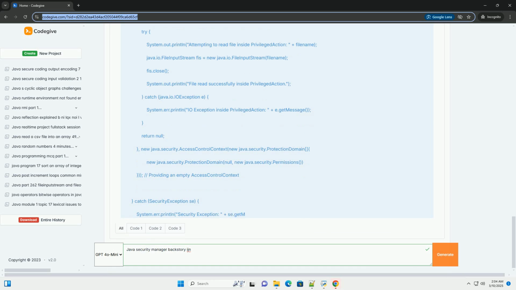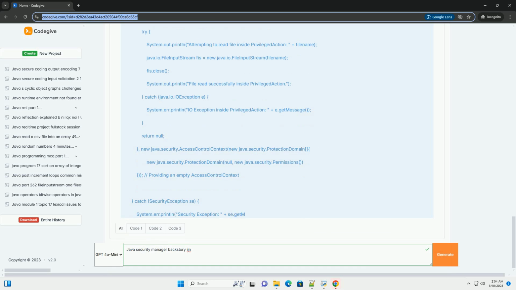6. When and why use the security manager? Applets. Historically, as mentioned earlier, applets were the primary reason for the security manager's existence. With the decline of applets, this use case has become less relevant.